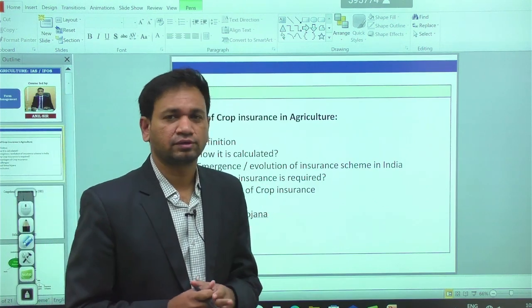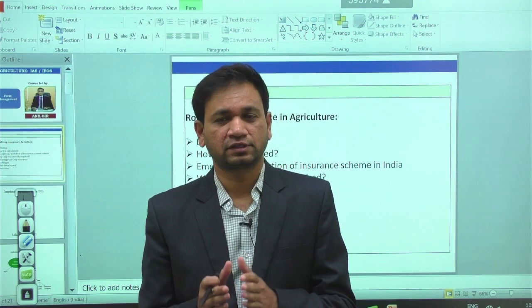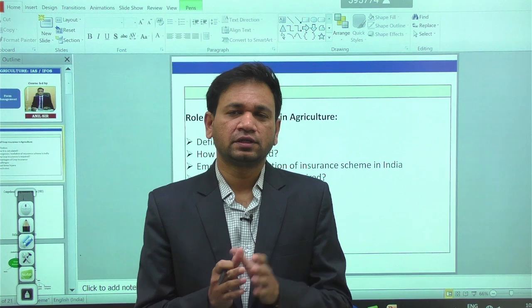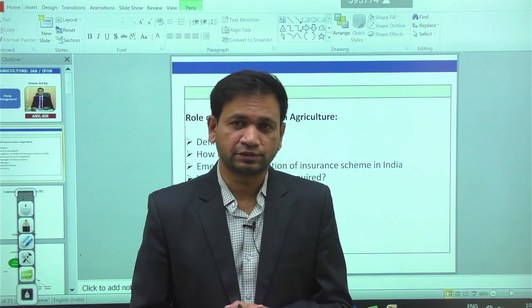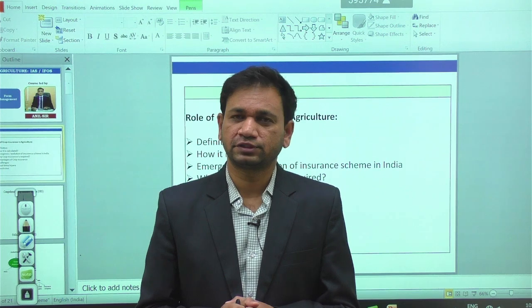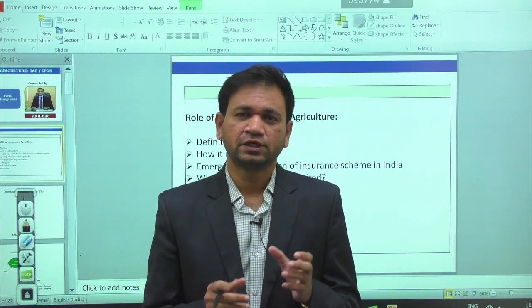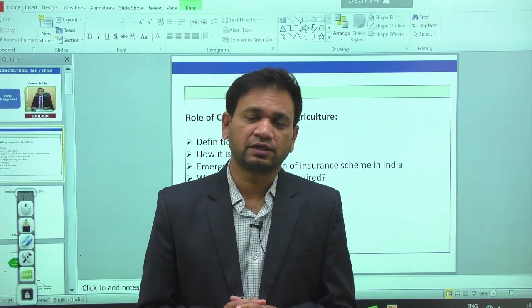See, in the case of crop insurance, every time we can expect a minimum of 15 to 20 marks. Here the main objective of crop insurance in agriculture is to improve the financial position of the farmers in the event of crop losses due to weather uncertainties in agriculture.